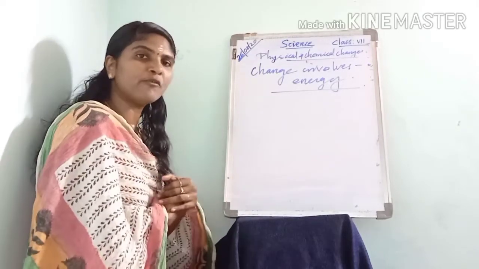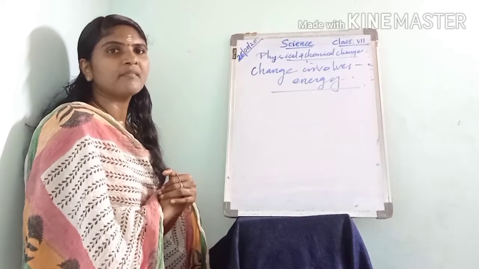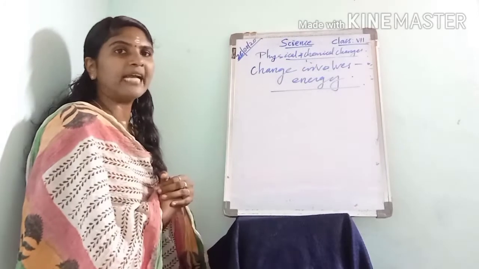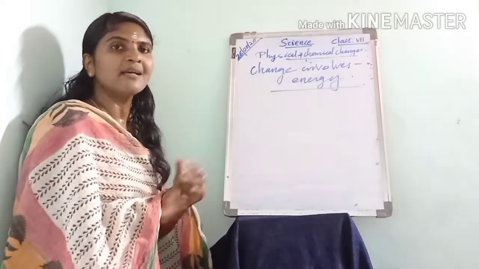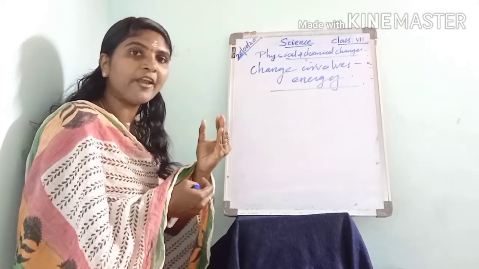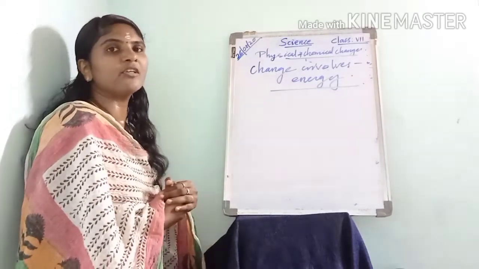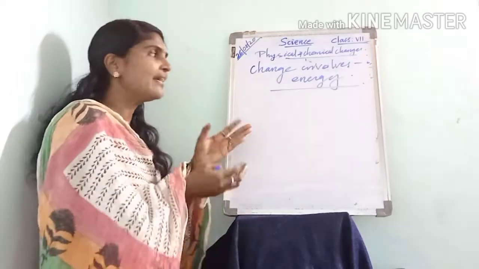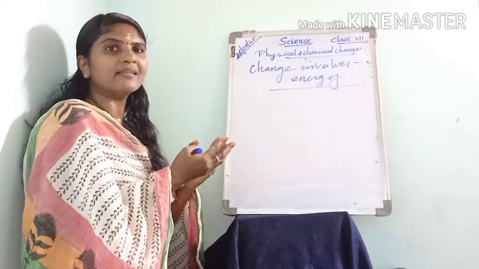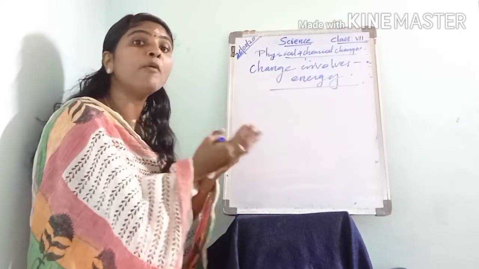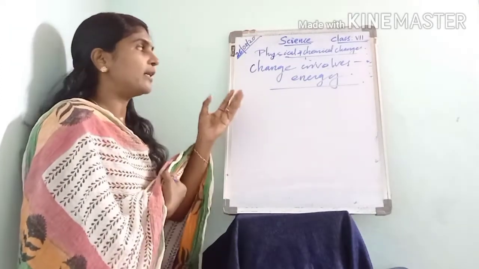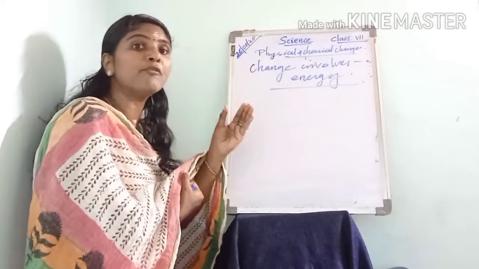Melting of ice happens only when we heat it, so it requires heat. Melting of ice is a change, and heat is a form of energy. So during the melting of ice, heat energy is involved.